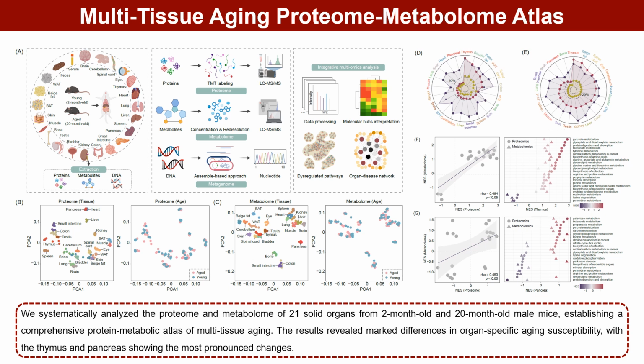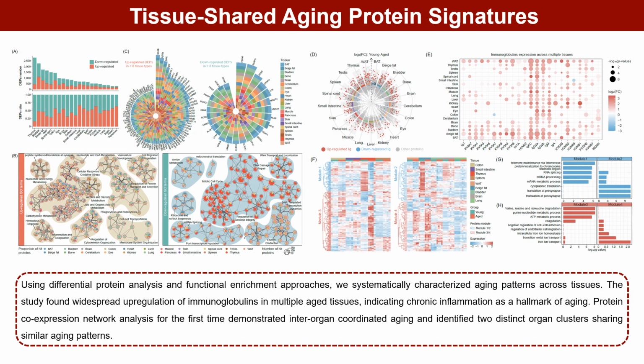We systematically analyzed the proteome and metabolome of 21 solid organs from 2-month-old and 20-month-old male mice, establishing a comprehensive protein-metabolic atlas of multi-tissue aging. The results revealed marked differences in organ-specific aging susceptibility, with the thymus and pancreas showing the most pronounced changes. Using differential protein analysis and functional enrichment approaches, we systematically characterized aging patterns across tissues.